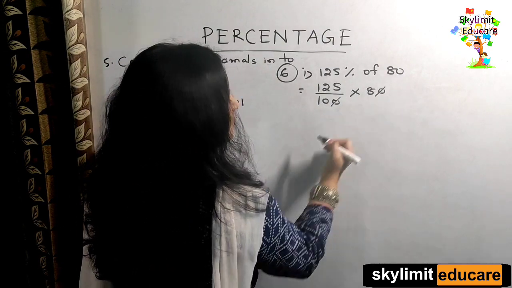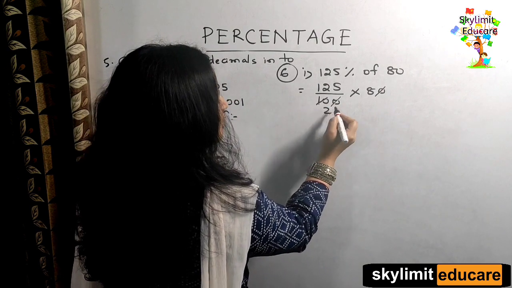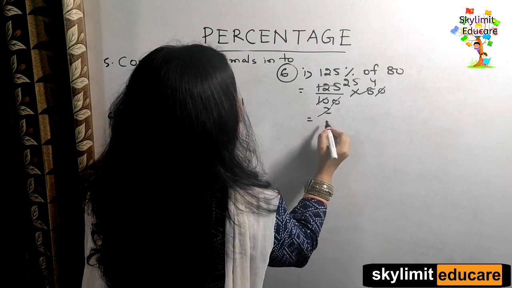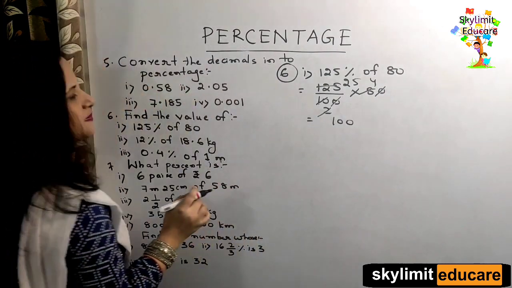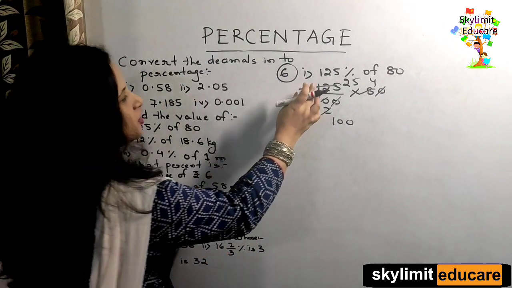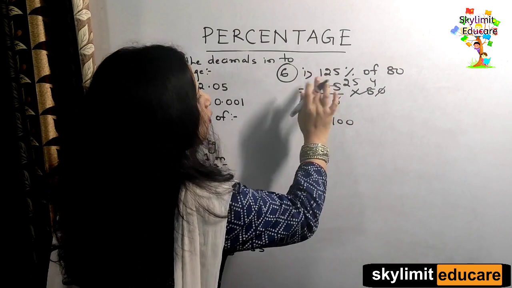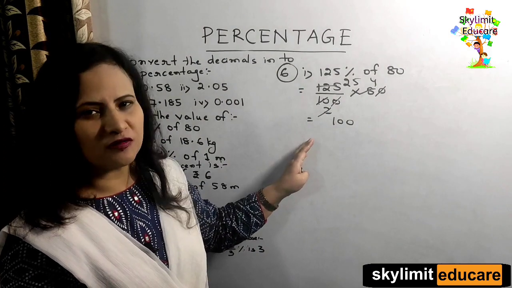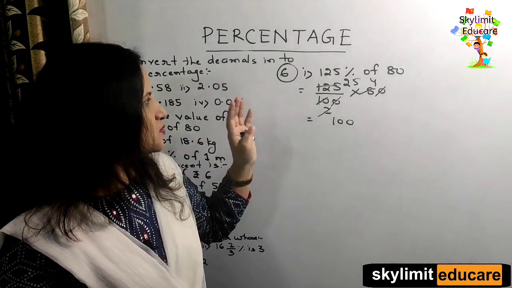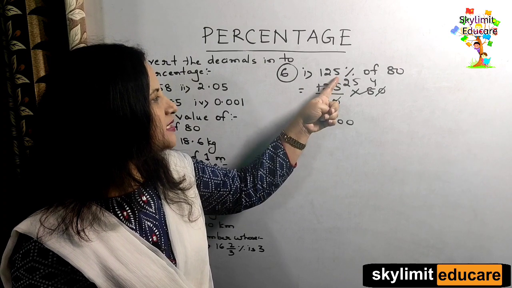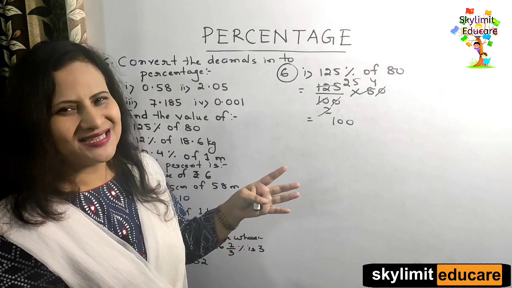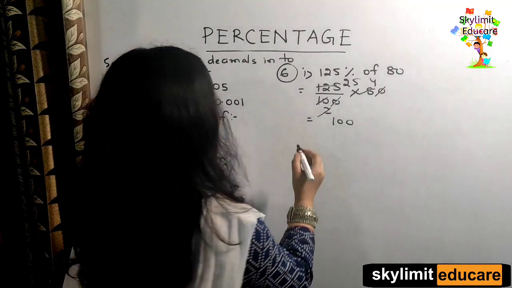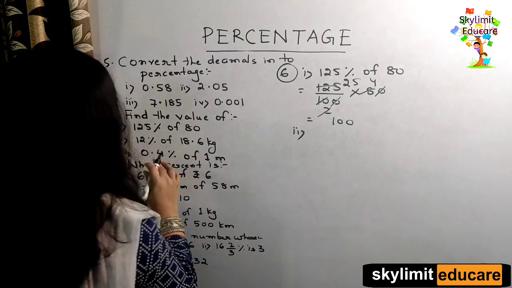Let's cancel this. Okay, this is gone. Now 5 2s are, 5 5s are, now this is 2 4s are. So how much you got here? 100. So in this case, percentage sign won't come, because already in the question you have percentage sign. You have to just find out what is 125% of 80. So this is the way you are going to solve this type of numbers. So there's one thing you should remember, that if in the question you have percentage sign, in the answer there will be no percentage sign, because if you put a percentage sign here, that will lead to the losing of marks, right? Now bit number 2, 12%